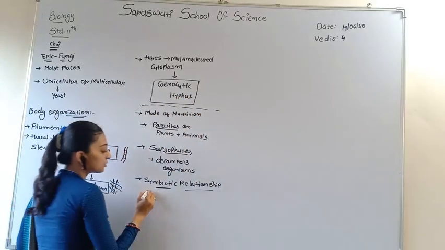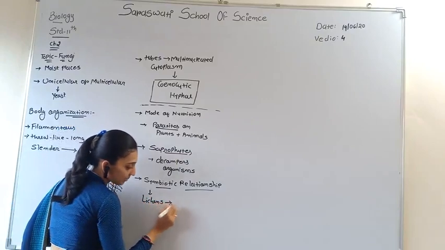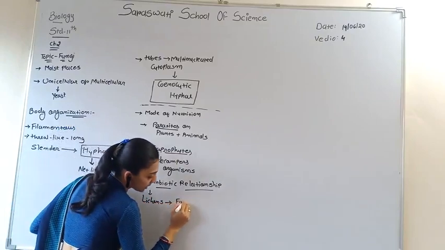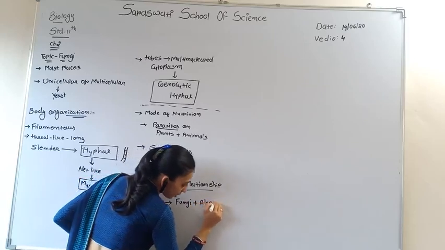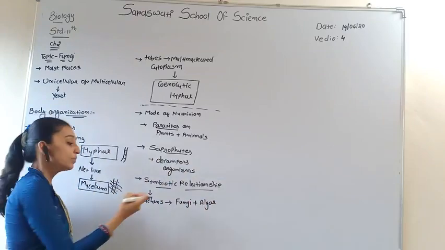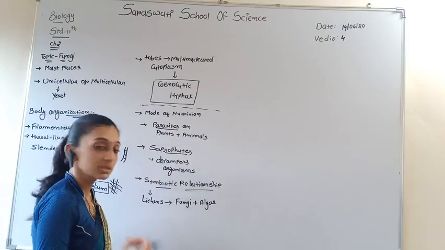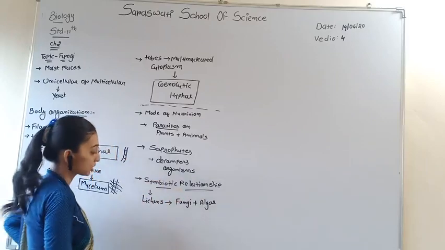One of the best examples of symbiotic relationship is lichens. The fungus and the algae both grow in the same place and both have benefits, so it is known as symbiotic relationship.